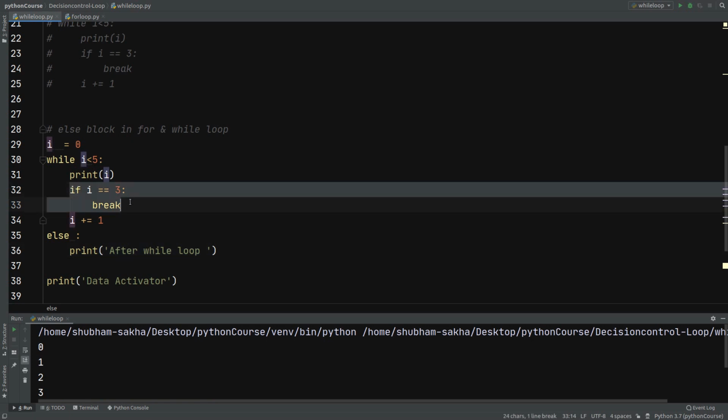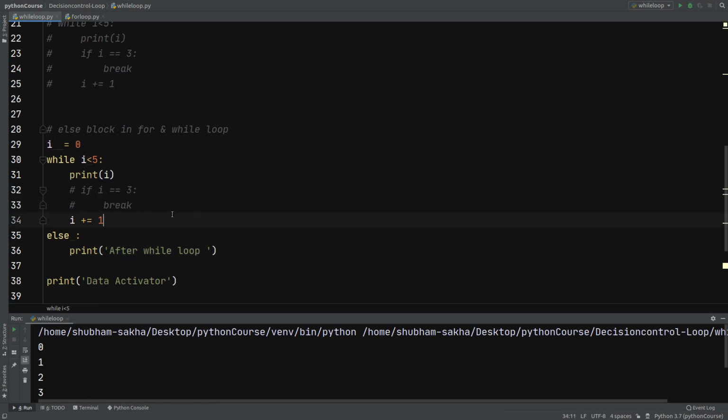If I just remove this break functionality from there, what will happen is first this while loop will be executed, 0 1 2 3 and 4. As soon as this while block gets over, this else block will start. So if we have the break, it is going to be out of the else block also. If we don't have break, first this while loop will execute and then the else block.